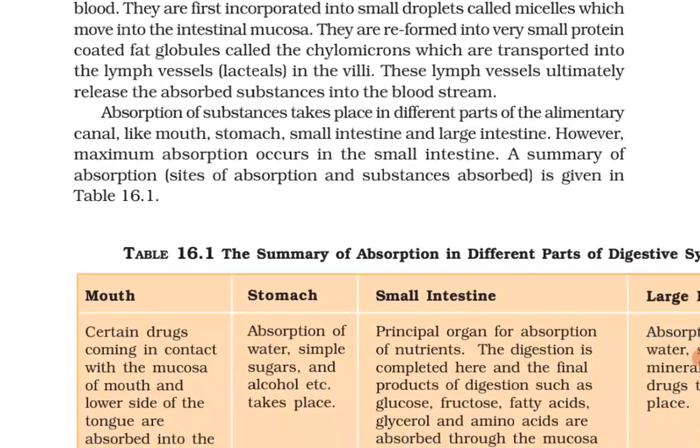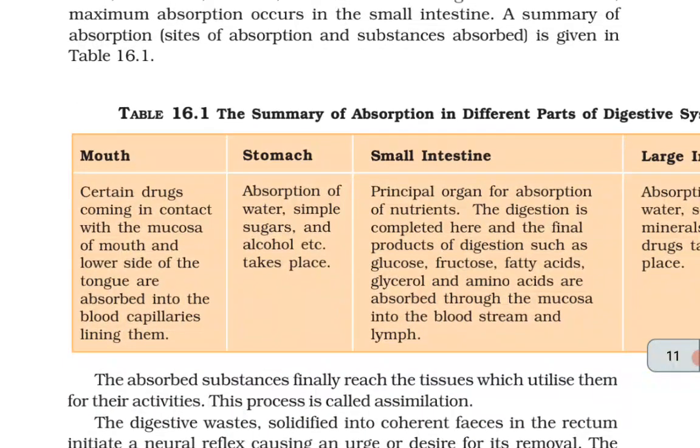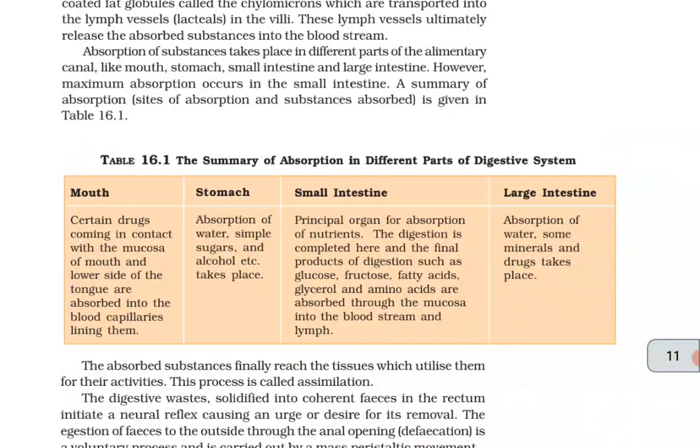Absorption of substances takes place in different parts of the alimentary canal like mouth, stomach, small intestine, and large intestine. However, maximum absorption occurs in the small intestine. A summary of absorption, sites of absorption, and substances absorbed is given in Table 16.1. Table 16.1: The summary of absorption in different parts of the digestive system.